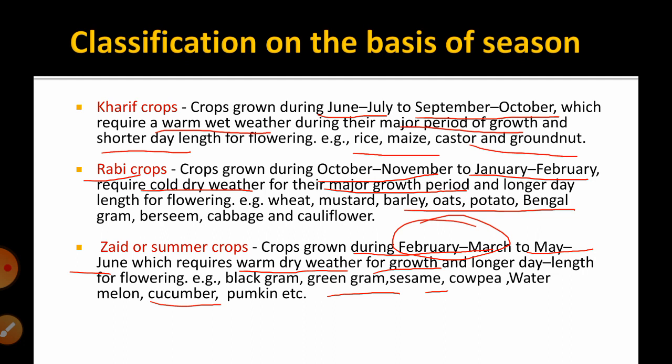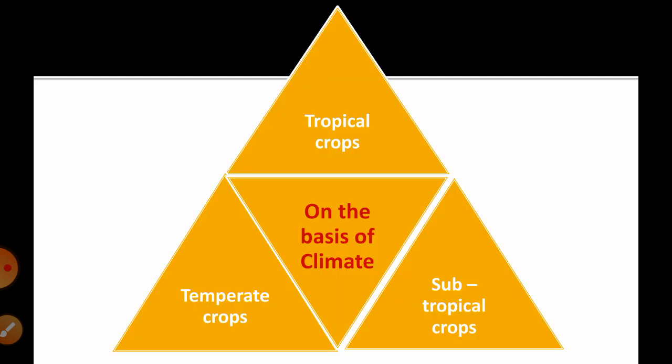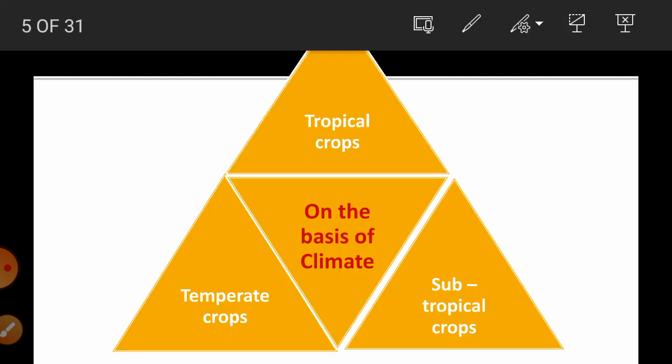Next, on the basis of climate. On the basis of climate, again, crops are divided into three types: tropical crops, subtropical crops and temperate crops. Tropical crops are the crops which grow well in warm and hot climate.